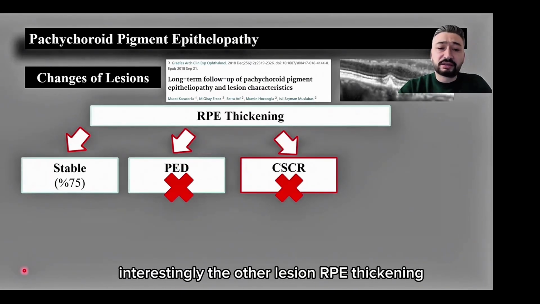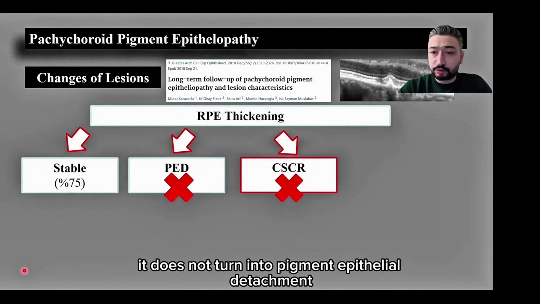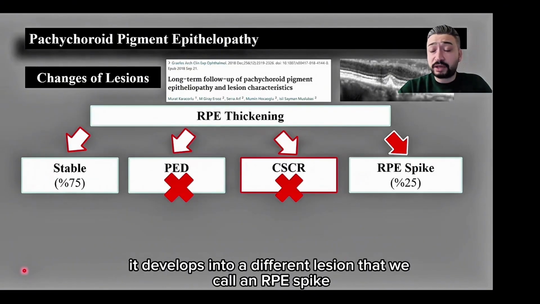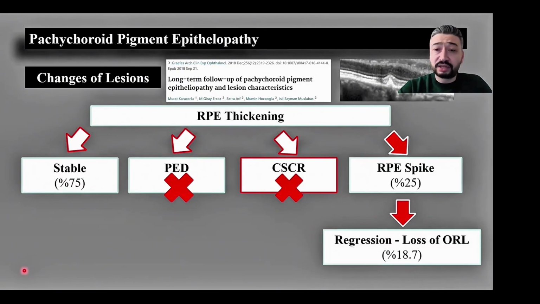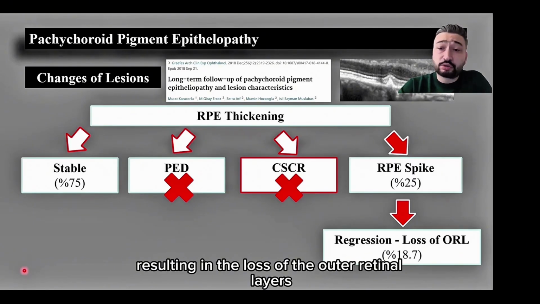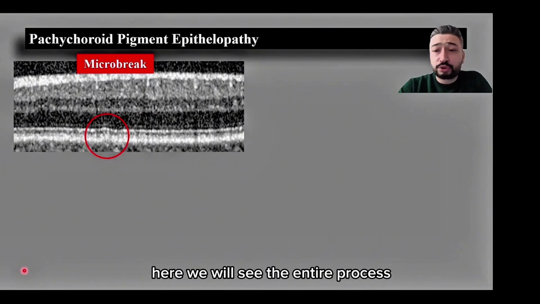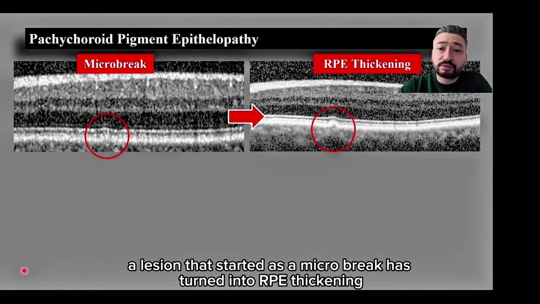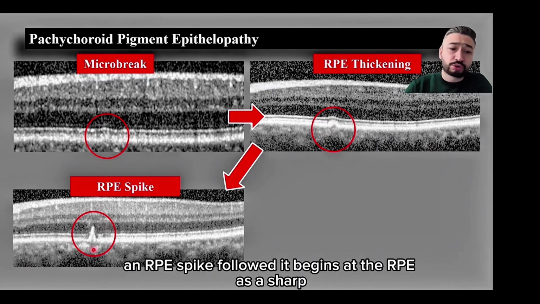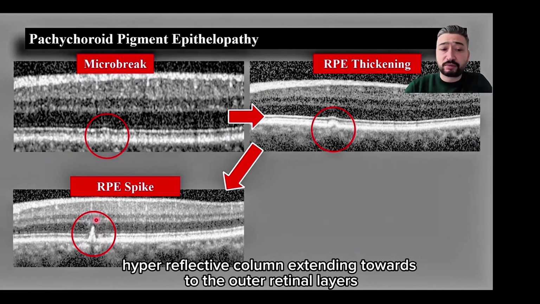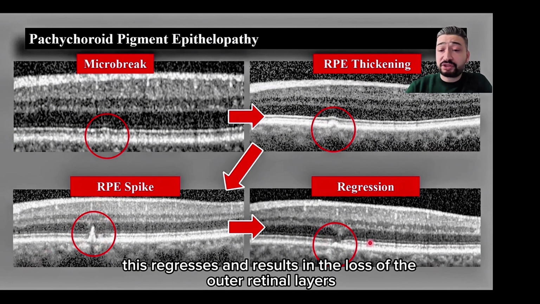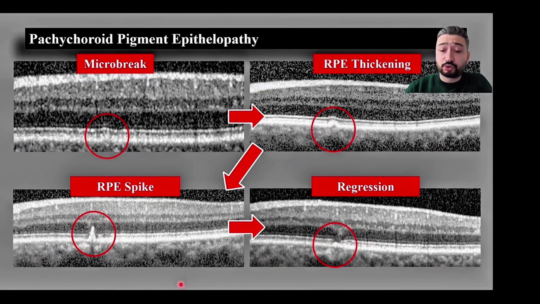Interestingly, the other lesion, RPE thickening, does not turn into pigment epithelial detachment or central serous chorioretinopathy. It develops into a different lesion that we call an RPE spike. And from this, later on, a regression can occur, resulting in the loss of the outer retinal layers. Here, we will see the entire process. A lesion that started as a microbreak has turned into RPE thickening. An RPE spike followed. It begins at the RPE as a sharp hyperreflective column extending towards the outer retinal layers. Then this regresses and results in the loss of the outer retinal layers.